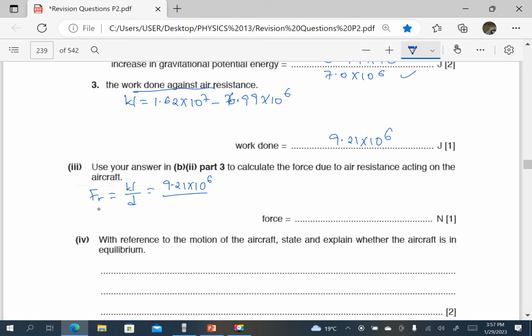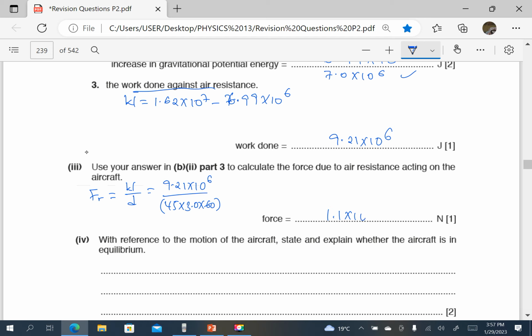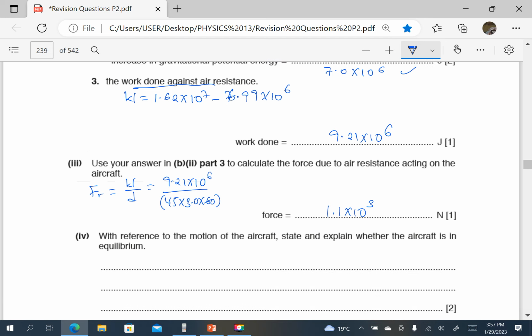Of course, the distance is speed times time. 45 times time, which is 3.0 minutes times 60 to change it to seconds. So this is going to be divided by 45 times 3 times 60. So that is 1.1 times 10 power 3 newtons.